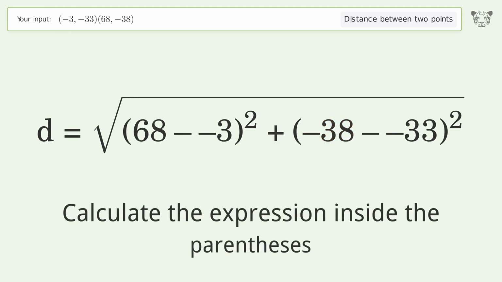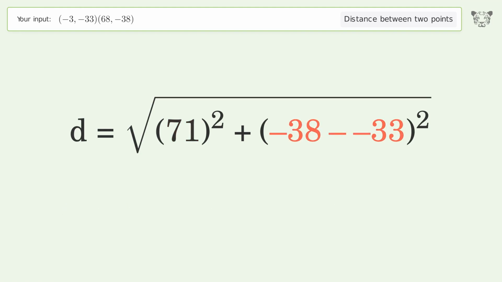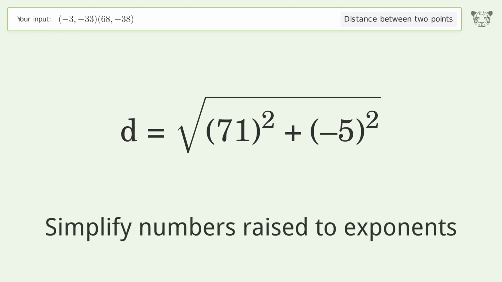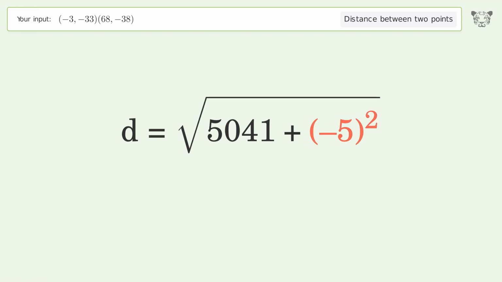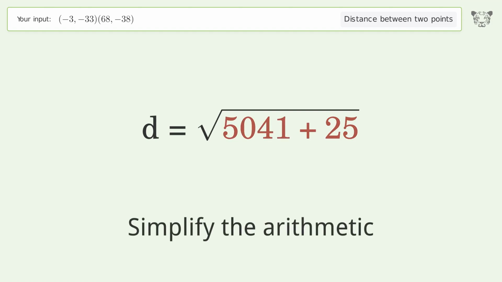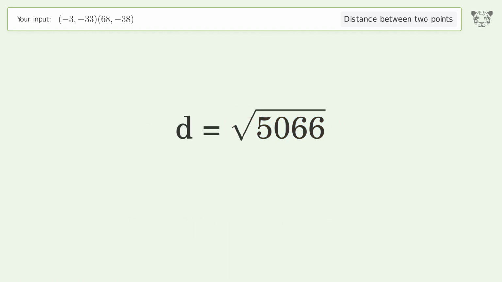Calculate the expression inside the parentheses. Simplify numbers raised to exponents. Simplify the arithmetic. And so the distance between the 2 points is the square root of 5066, or 71.176.